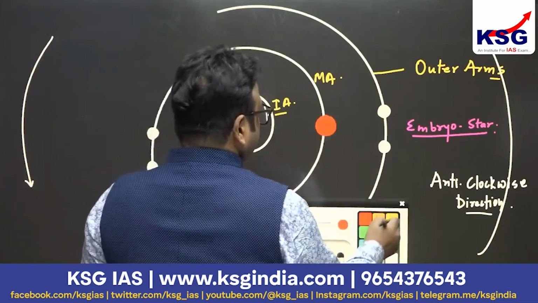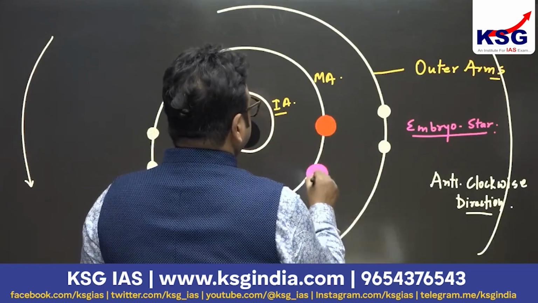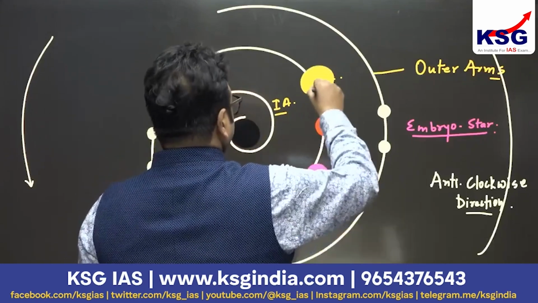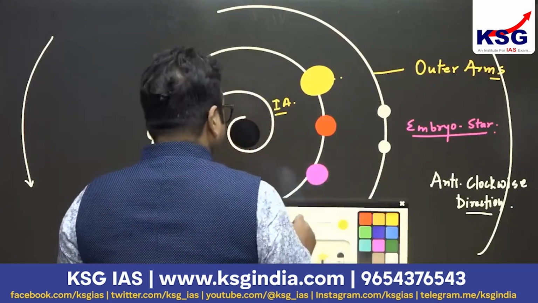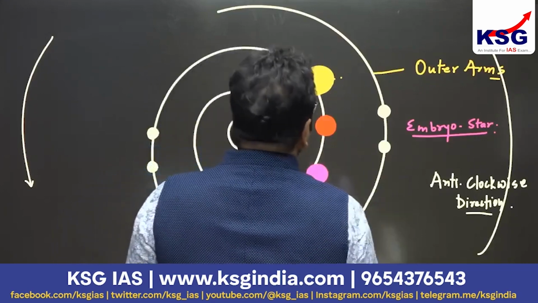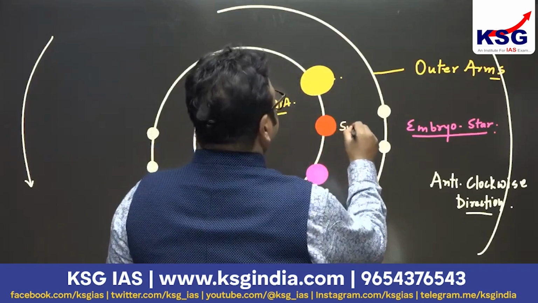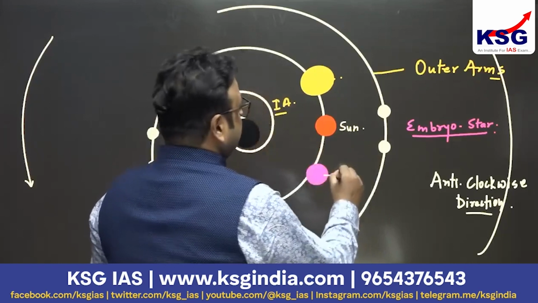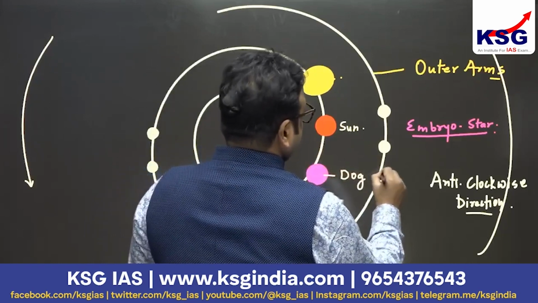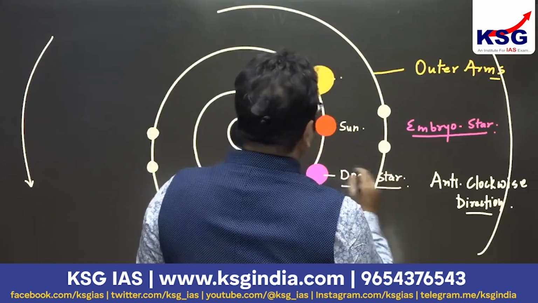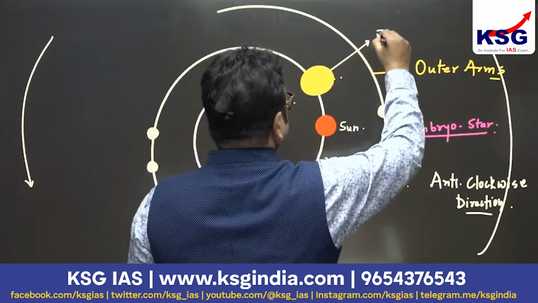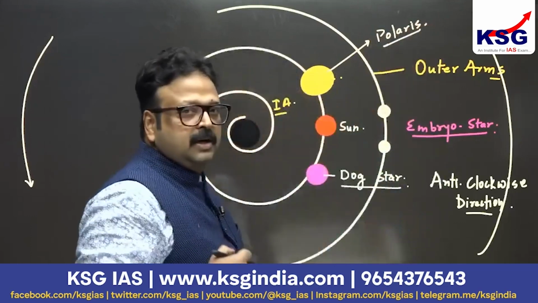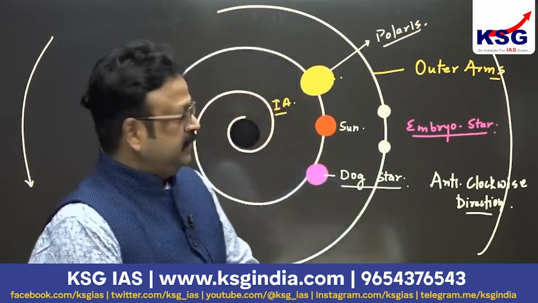For example, in our case we have mature stars like the sun. Our sun is a mature star. We have a mature star like Polaris. So you will find, like, this is our sun. Fine. Suppose that this is another mature star. I am giving you the dog star, Proxima Centauri. We can name it Polaris, ध्रुव तारा जिसे आप कहते हैं. So these are present on the middle arm of the galaxy. Fine.